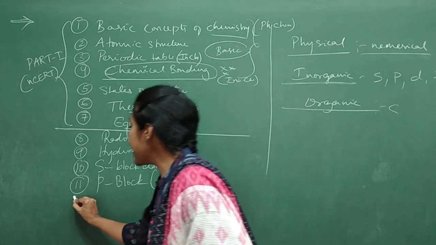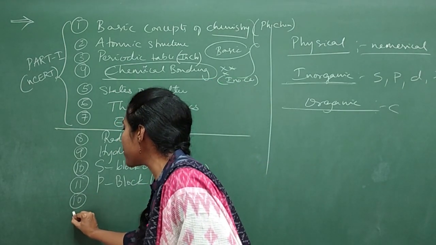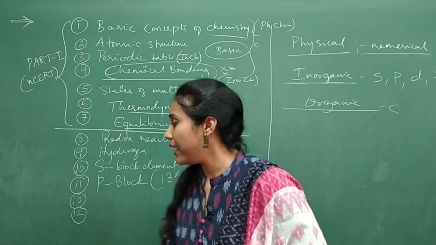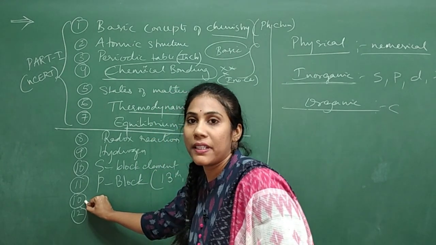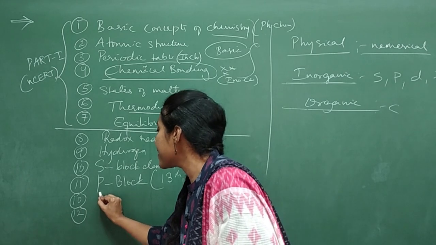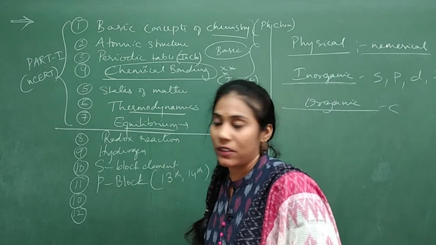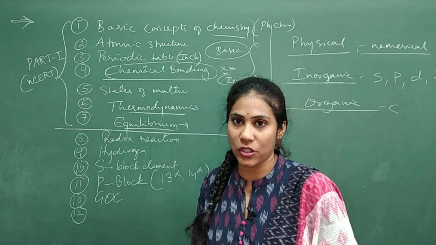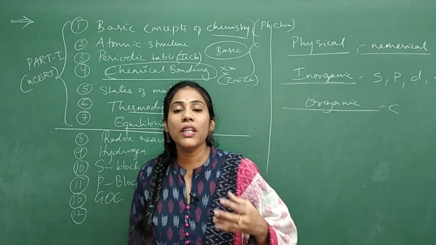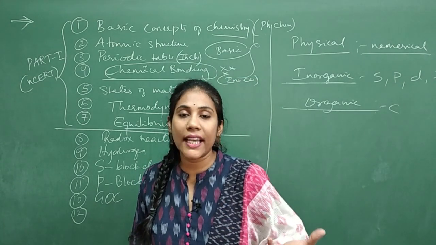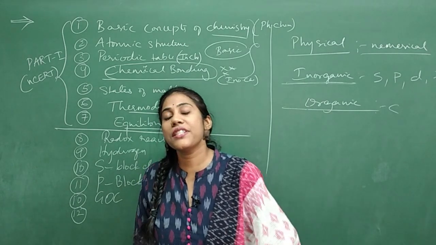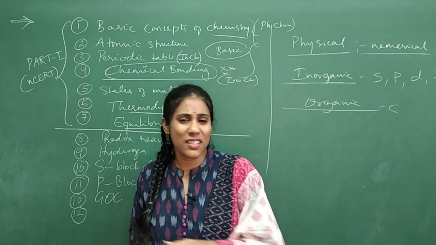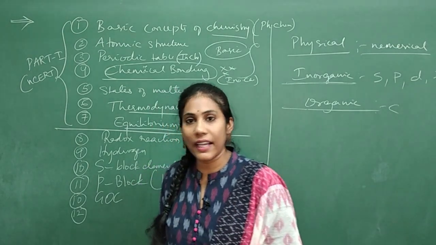Clear? And the next chapters, very, very important chapters, 10th chapter and 12th chapter belong to organic chemistry. The first organic chapter that starts in your class 11 is basic concepts of organic chemistry, or we normally say it as GOC, that is general organic chemistry. Very, very important. Here you will learn how to name organic compounds, what are the different reactions that you will come across in organic chemistry, estimations, detections, various basic aspects you will study in this chapter.